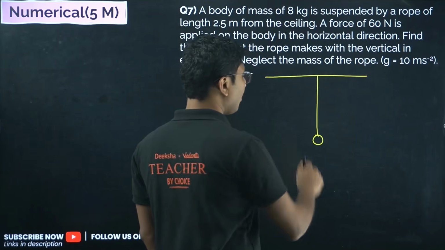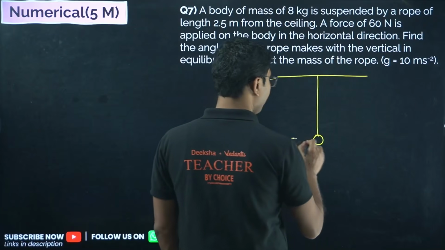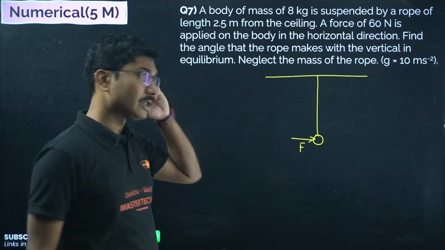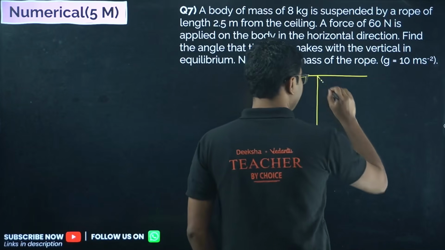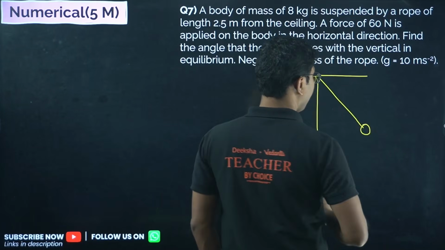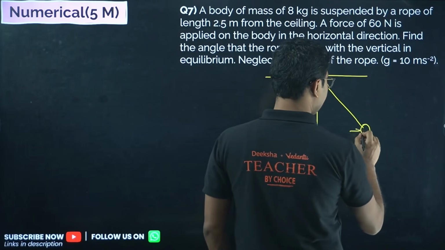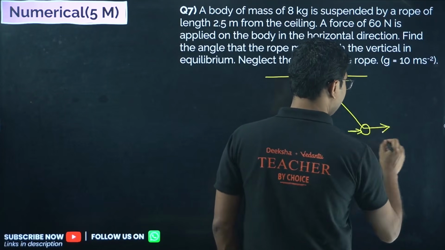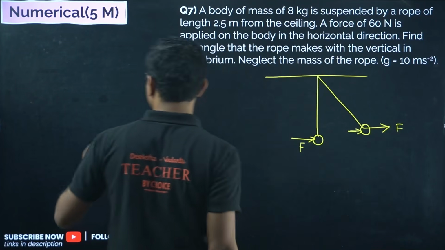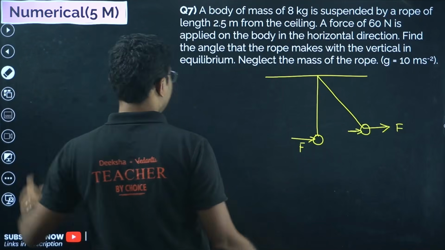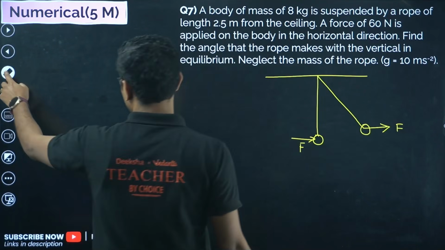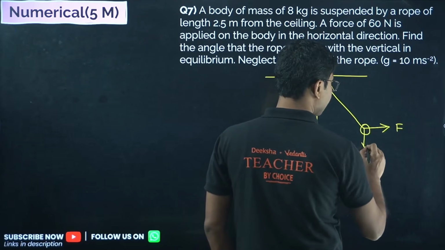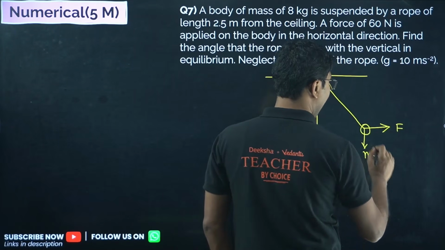Here we have a ball and you have applied a force in the horizontal direction. So what will happen if you apply a horizontal force? The string will bend like this, and the force in this direction is given 60 Newton. Now what else? 60 Newton will act on this. We have to draw the free body diagram basically. So what are all the forces acting on this? One force acting on this is mg, and there is a tension.